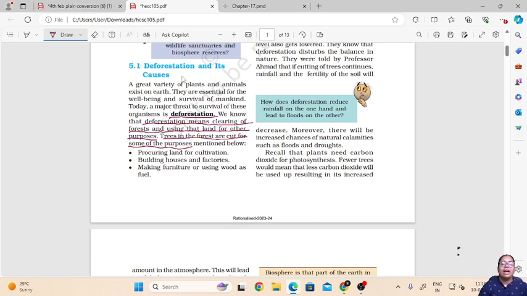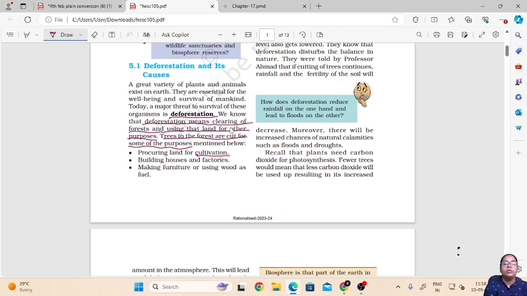So why is this deforestation done? The first reason is procuring land for cultivation. Deforestation is done for cultivation, that is to grow plants and crops, for agriculture. Many tribal people from the forest don't have lands to cultivate, and their main source of income is agriculture.